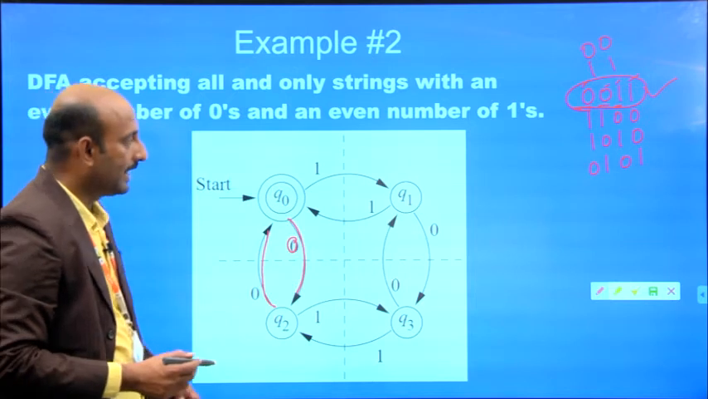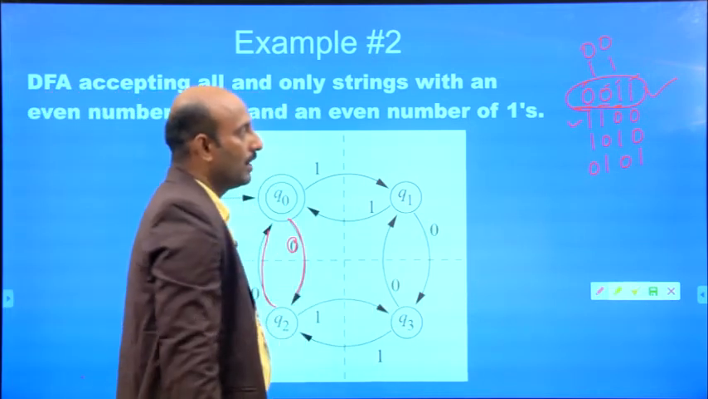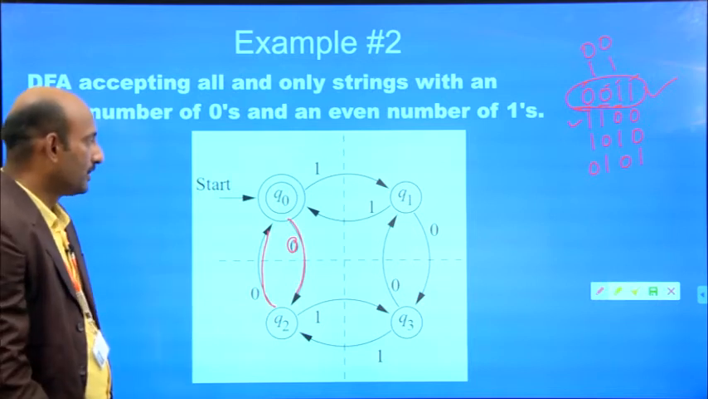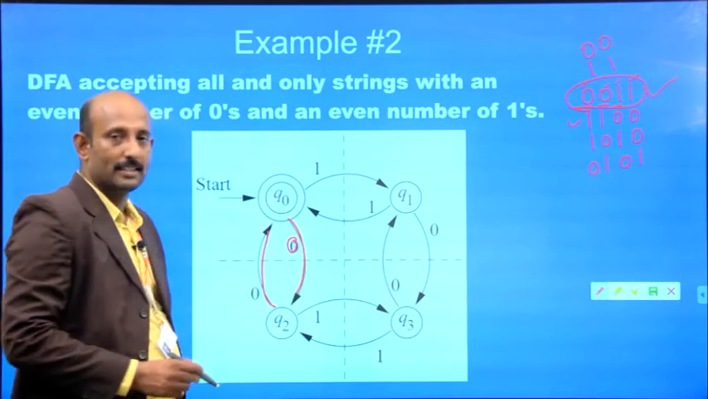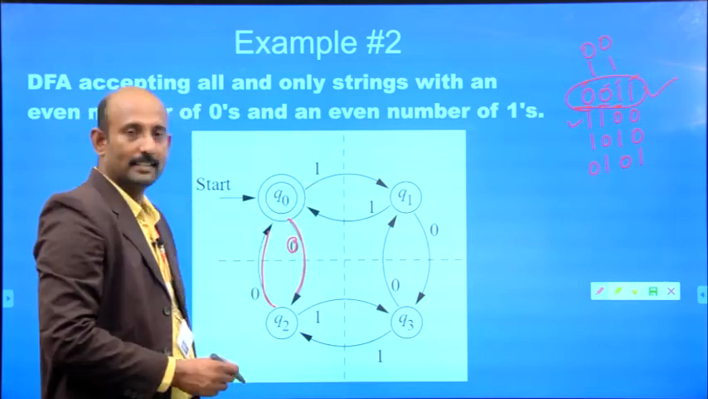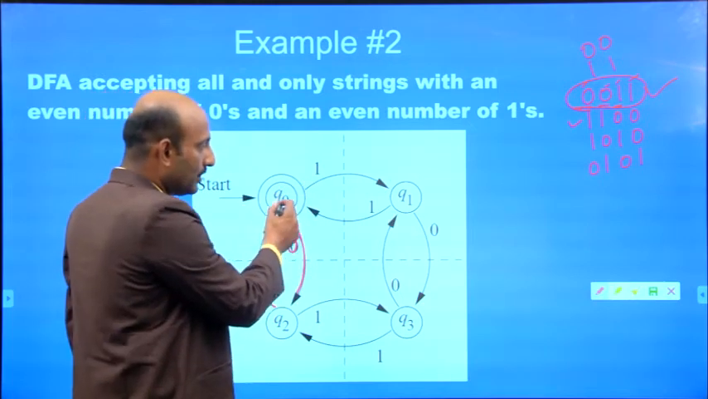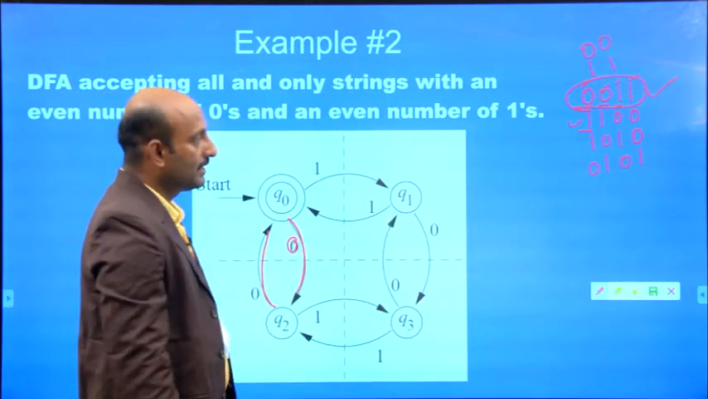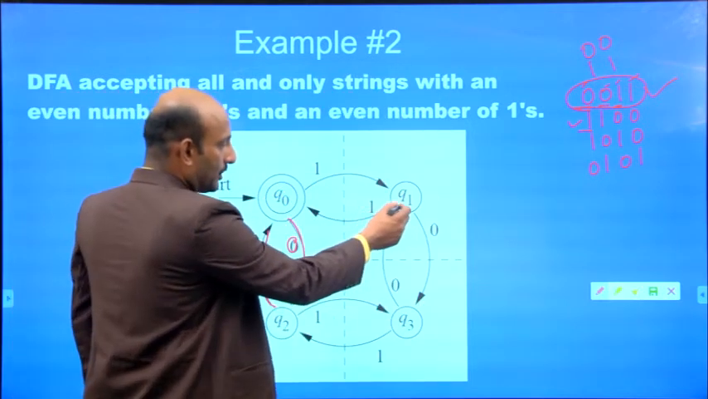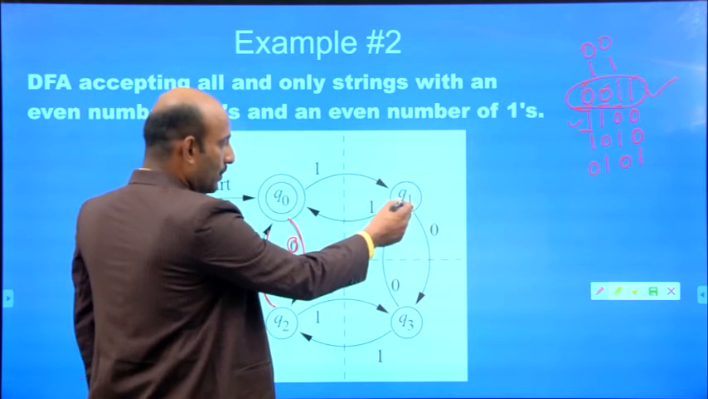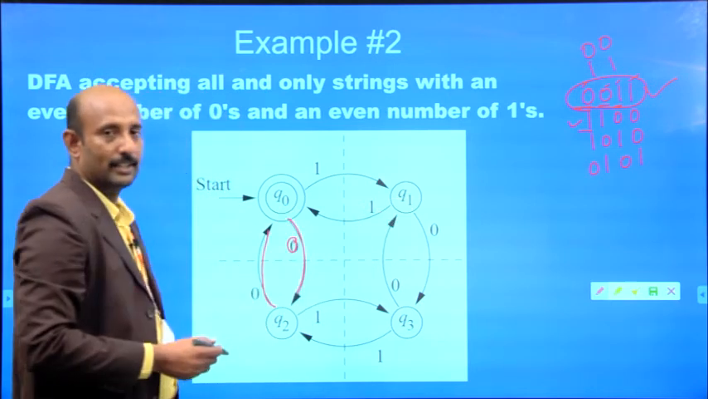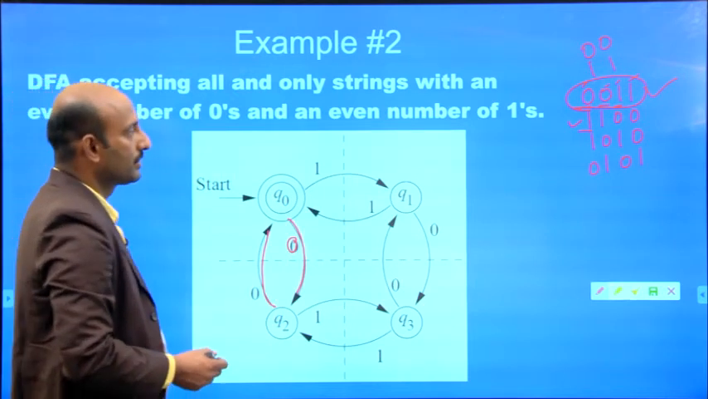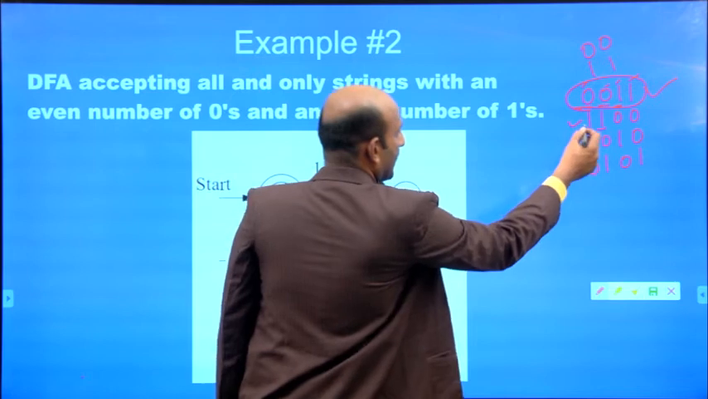Next, we'll take another input string: 1, 1, 0, 0, 1, 1, 0, 0. The initial state is Q0. We take the input 1. There is a transition from Q0 to Q1, so it reads the first 1. The next input is 1. From the state Q1, if you apply the input 1, it comes back to the state Q0. So this input is also read, transitions over.